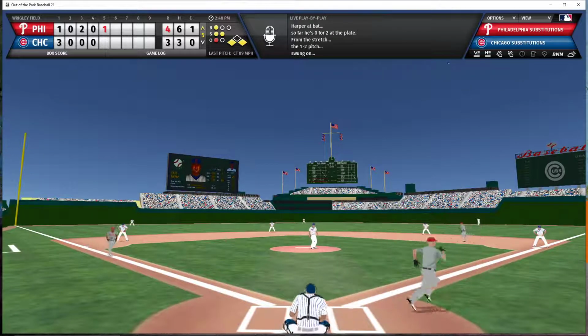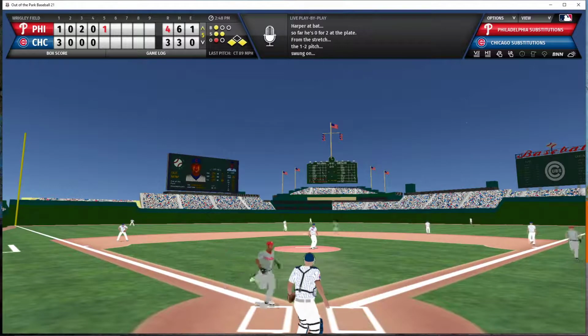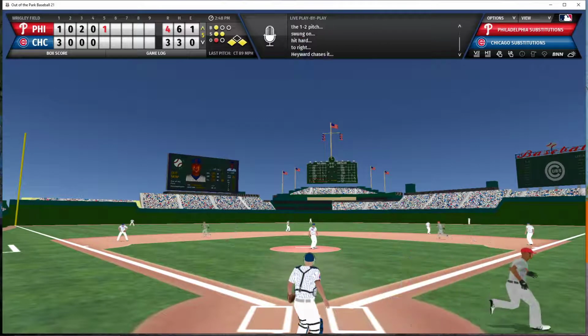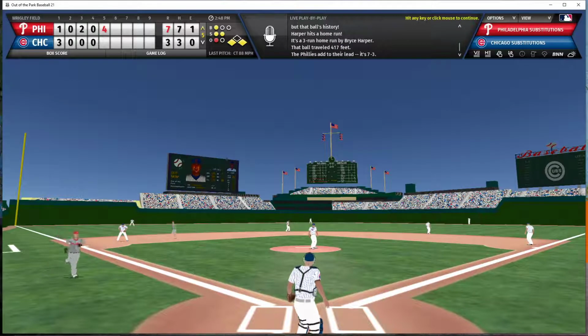1-2 count, and Harper hits it all the way out onto Waveland. He clears the bleachers in right field. There was never any doubt about that one. Harper with a 3-run bomb, and the Cubs now trail 7-3.